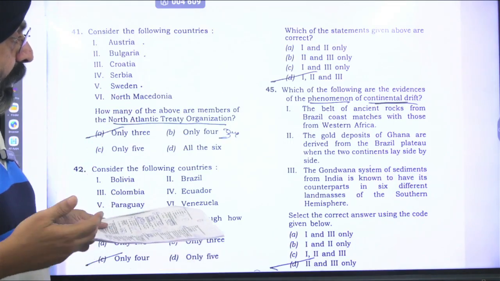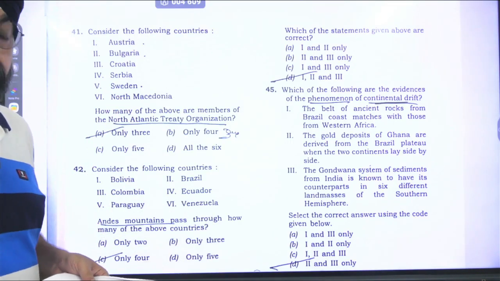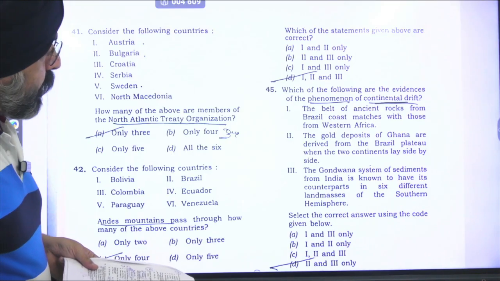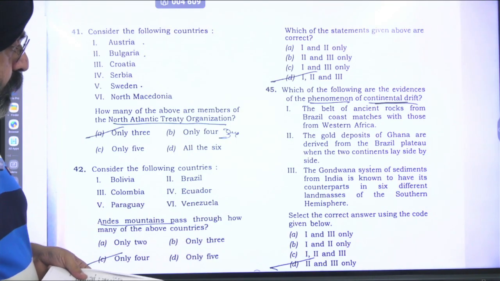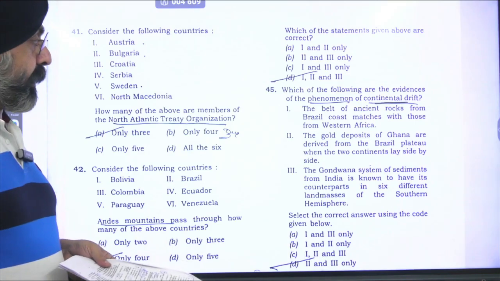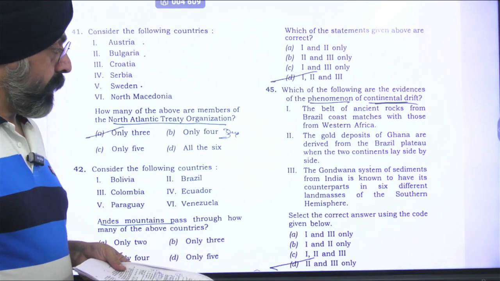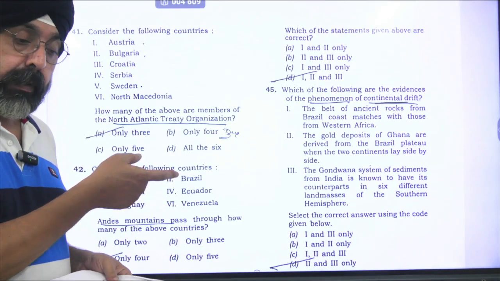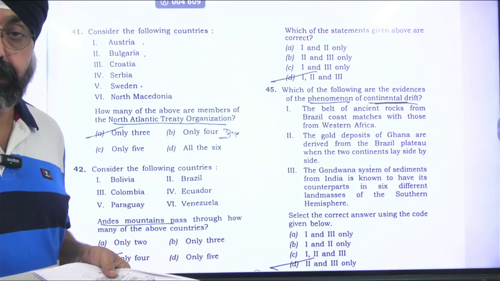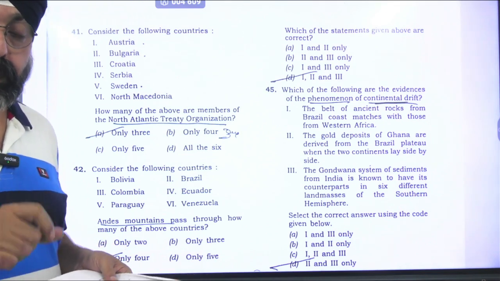It means the ancient rocks of the Brazil coast match with those of Western Africa. This is correct. The gold deposits of Ghana are derived from the Brazil plateau when the two continents lay side by side. This is also correct. Again, this same shield continues to the Brazilian side.